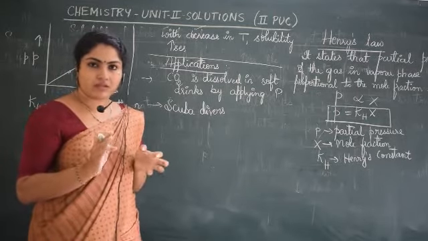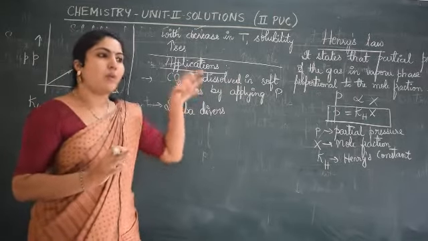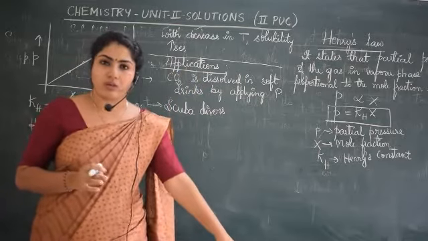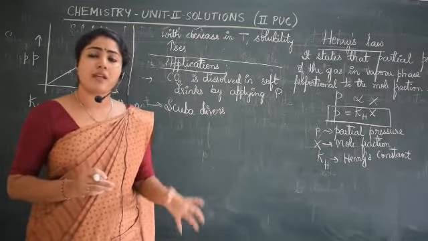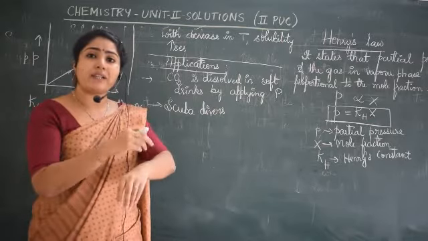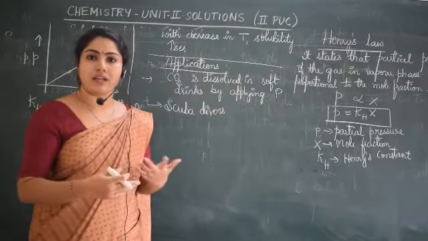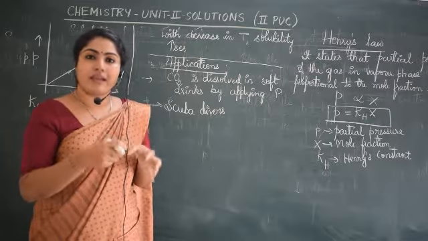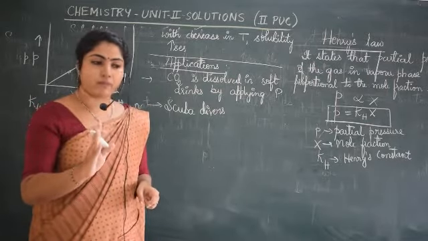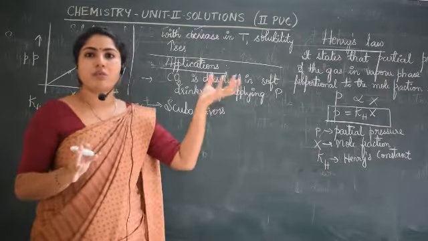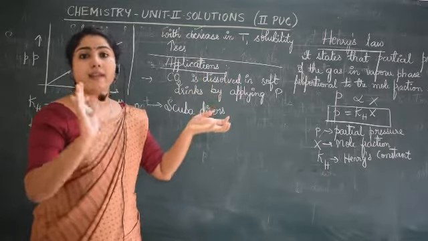Scuba divers are human beings, isn't it? When they dive inside the water, the pressure will be very high. So the amount of gases soluble in the blood will increase. More and more gaseous substance will be soluble in blood. You remember? Suddenly, if they come to the surface, it's very dangerous.